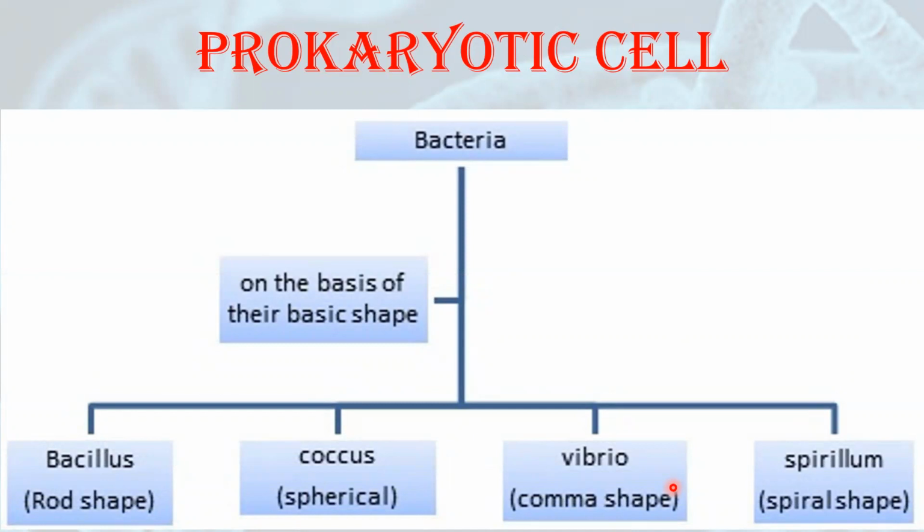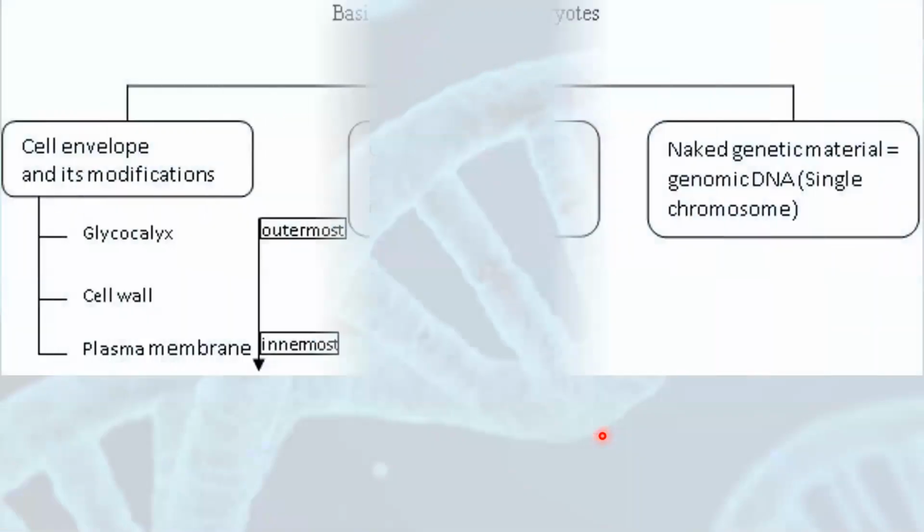Now, a prokaryotic cell is nothing but the cell of a bacteria, and these are divided into 4 types based on their shapes. If the cell is rod shaped, the bacteria is called bacillus, plural bacilli. If the cell is spherical in shape, it is called coccus or cocci. If the cell is comma shaped, it is called vibrio or vibrios. And if the cell is spiral shaped, it is called spirillum. So 4 different shapes are given here and the names of these cells are given here.